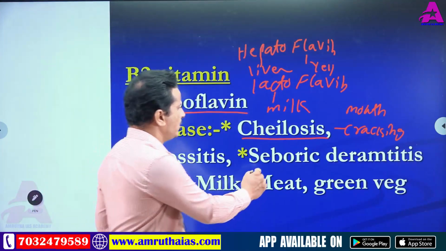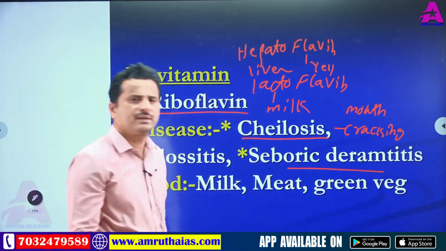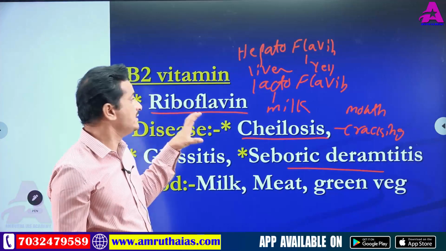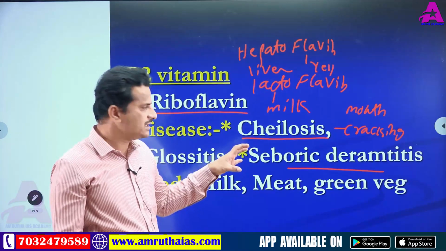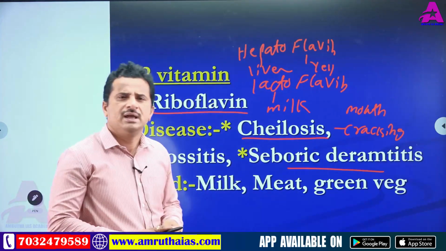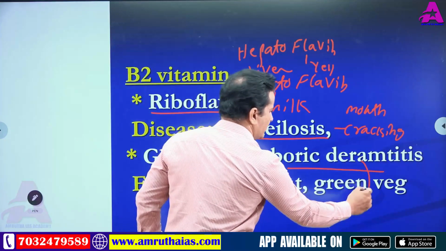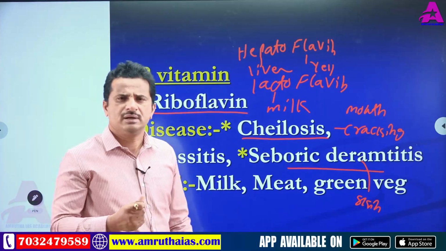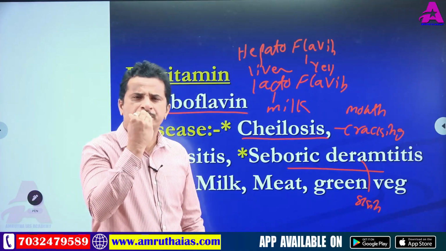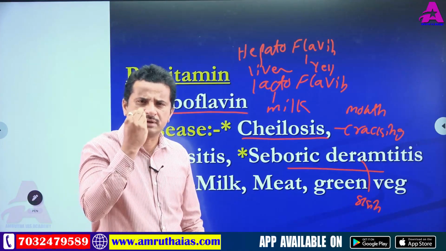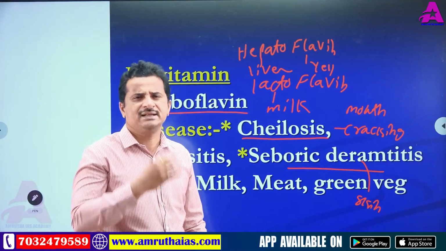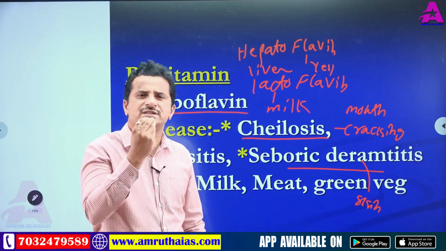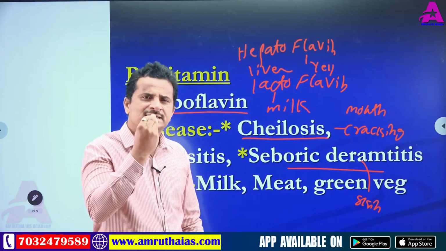The second one is seborrheic dermatitis, another vitamin B2 deficiency disease. Dermatitis, derma means skin. The skin becomes rough, particularly the upper lip and nose, like scaly skin or shark fish skin. So this is a skin disease.